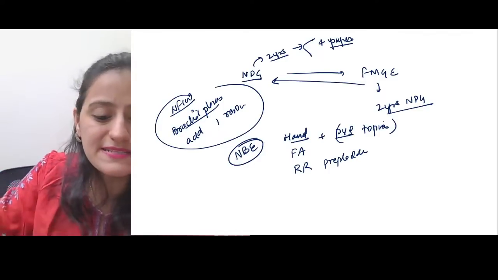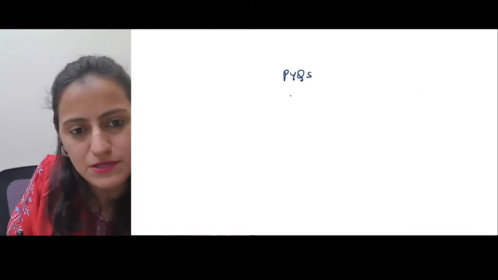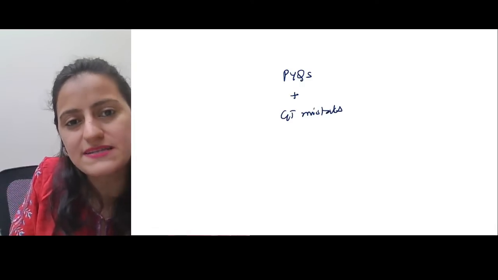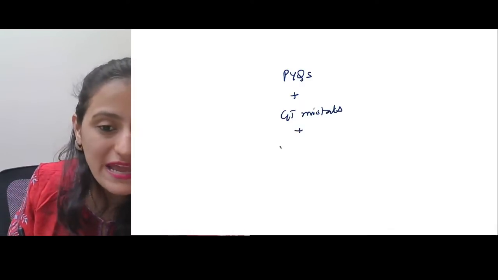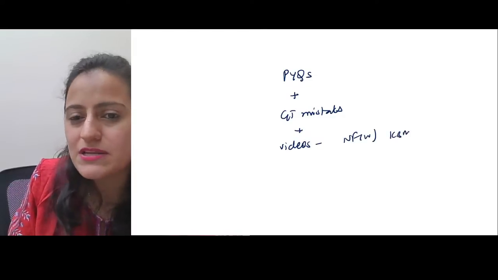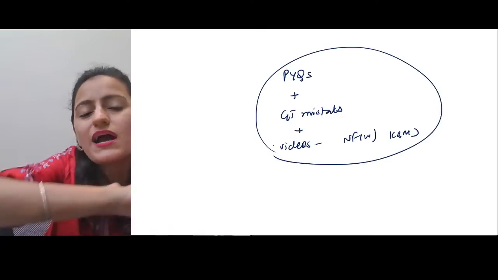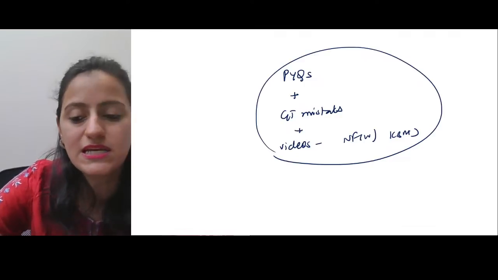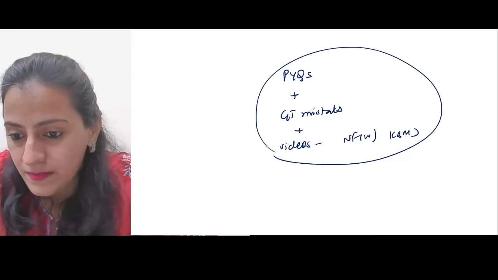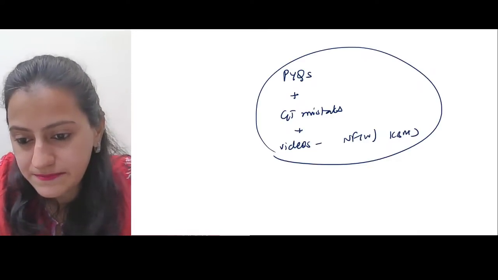So कहानी basically how to make concise notes is, first the PYQs will form your primary notes, then whatever are your GT mistakes will make your basically points in the notes. Whatever you are learning from the videos that you are watching, maybe NF100, maybe KBMD or any other resource, basically आपको ये सब add करते जाना है. You don't have to make entire notes in detail. Nobody needs that. Full question bank solve करने की जरूरत भी नहीं है, बिल्कुल जरूरत नहीं है.